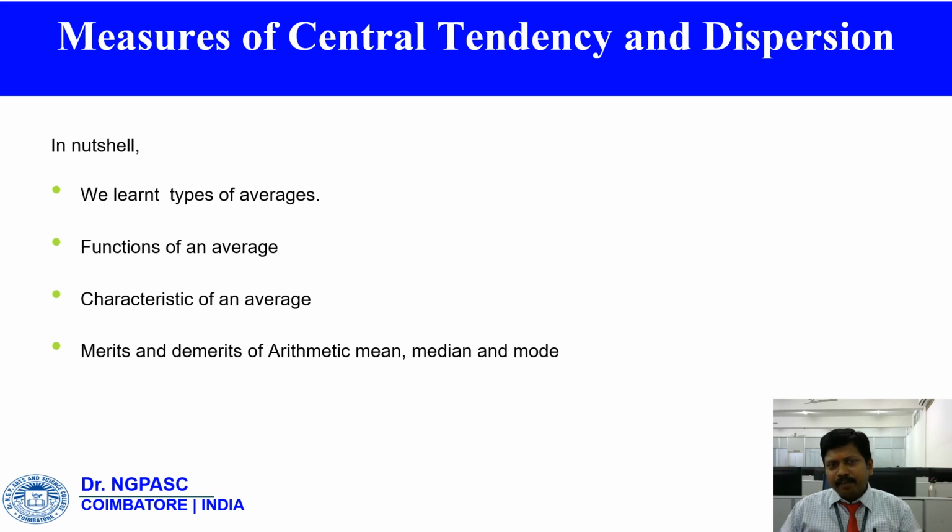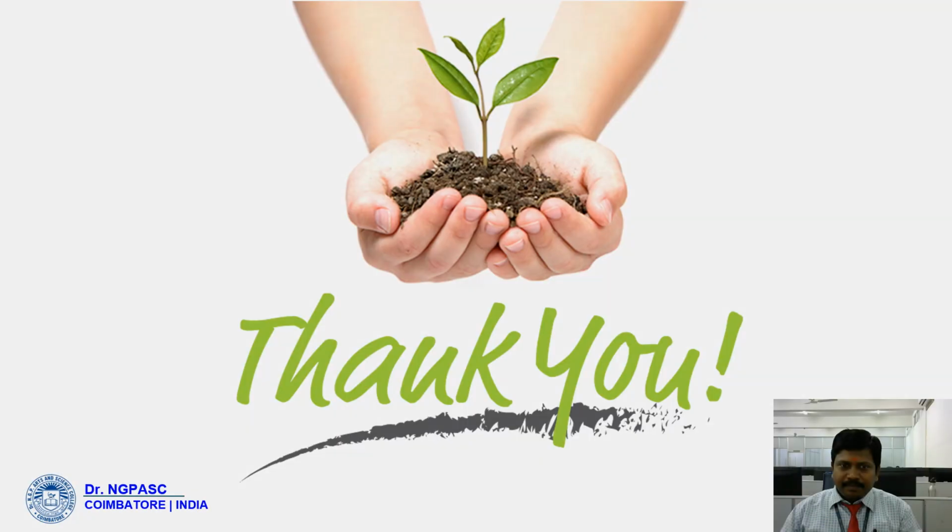These three types of measures are very important in measures of central tendency and dispersion. There are another two measures, geometric mean and harmonic mean, also in these measures of central tendency, but we have seen these three types. Thank you.